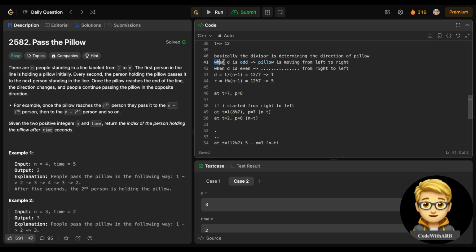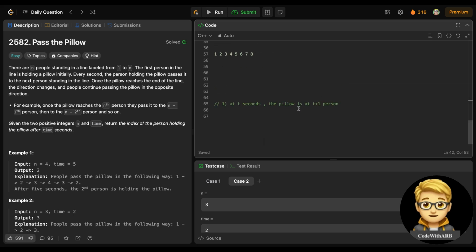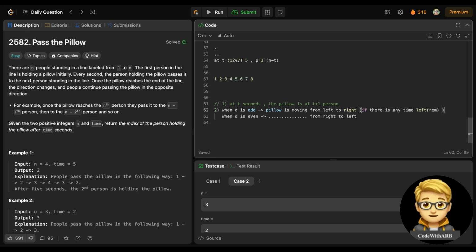So instead of writing this, I can write this for implementation purposes. For implementation, this needs to be changed: when d is odd, the pillow is moving from left to right, and if there is any time left, which is the remainder, then we will check for right to left.